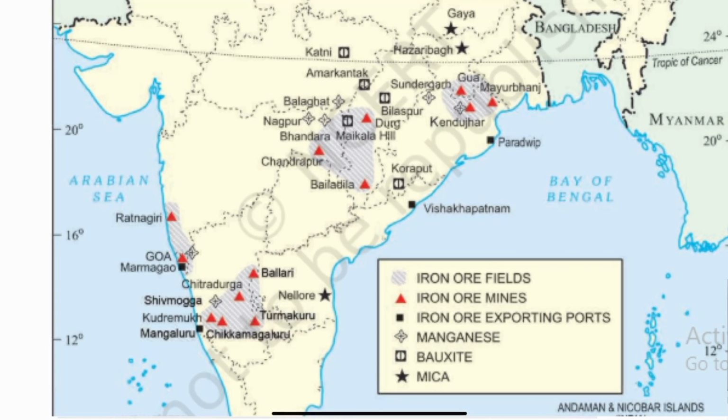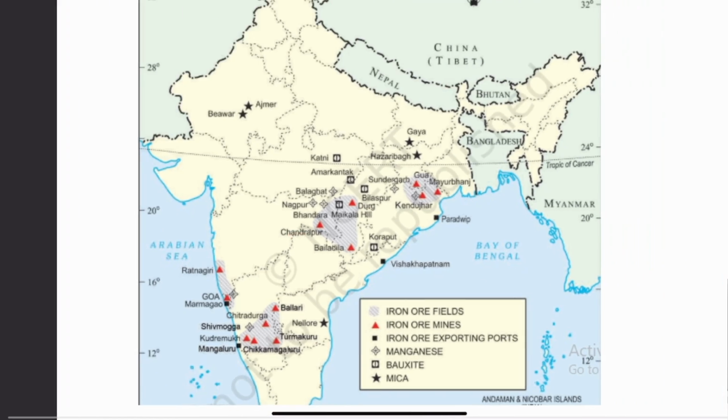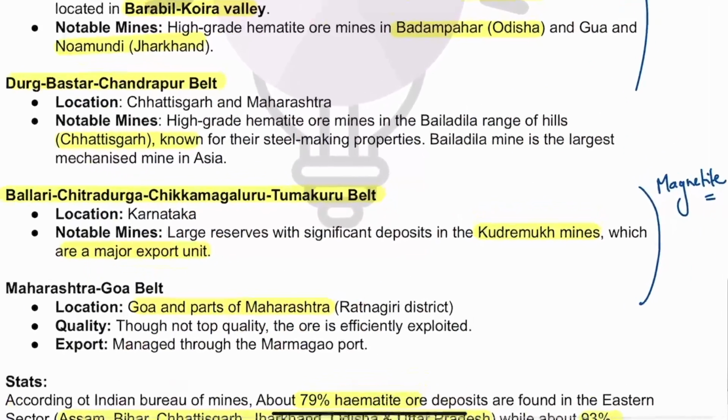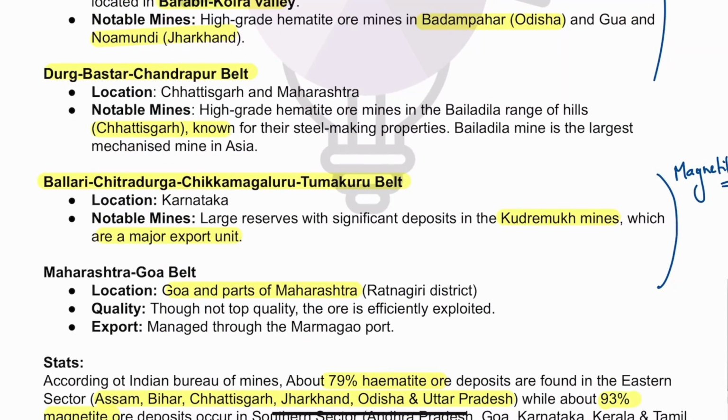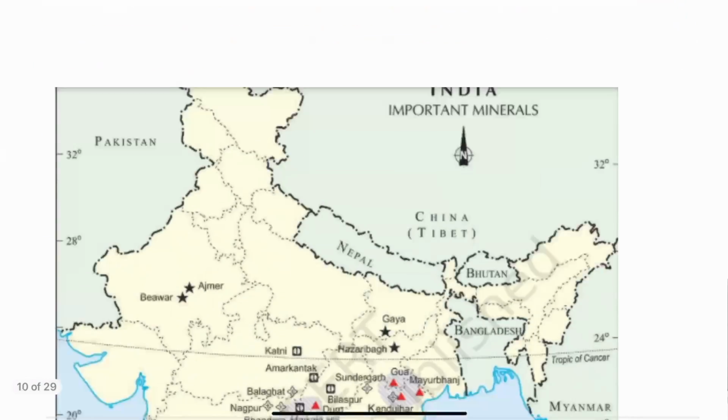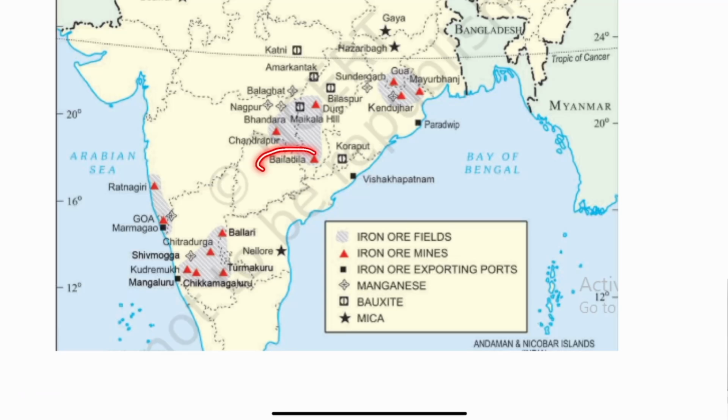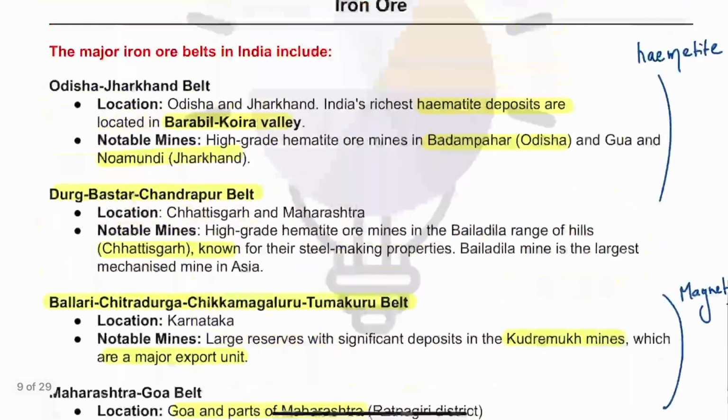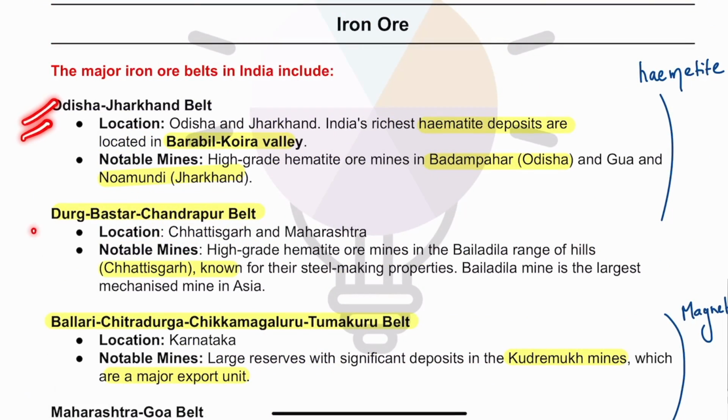Now here, guys, you can see that Durg is there. Then here Chandrapur is there. Here the most notable mine that we have is the Balladella range, and Balladella mine is actually one of the largest mechanized mines of Asia. Also, it is in Chhattisgarh. So Balladella, Durg, Bhandara, Chandrapur, they are the important ones.